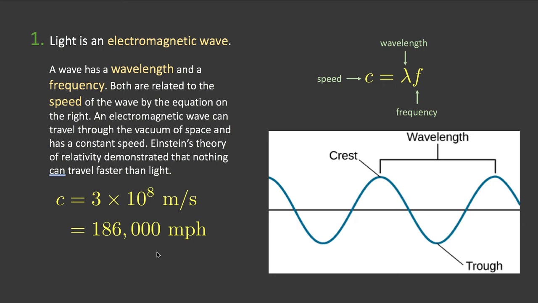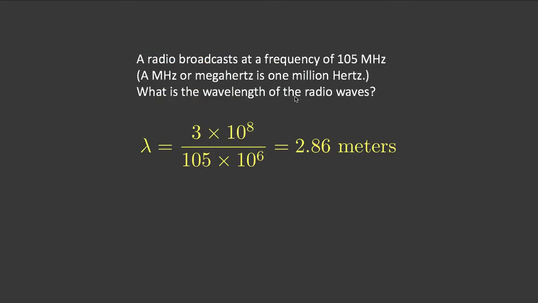But for now, you can know that nothing can travel faster than light. It's an apparent law of nature that nothing can travel faster than light. And so that makes light very, very special. And certainly you'll come to understand that as we progress through different topics.